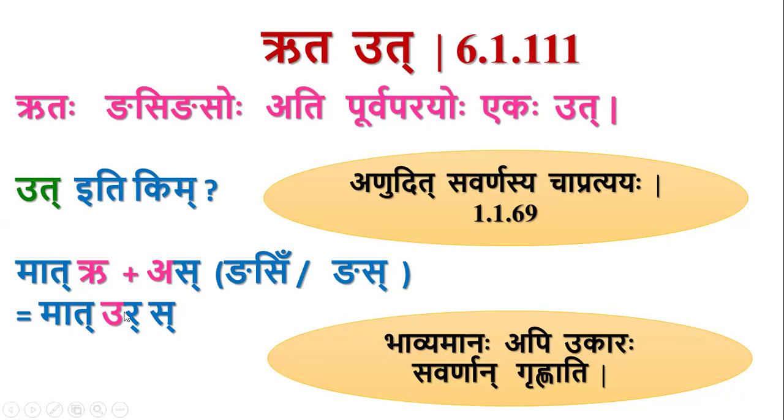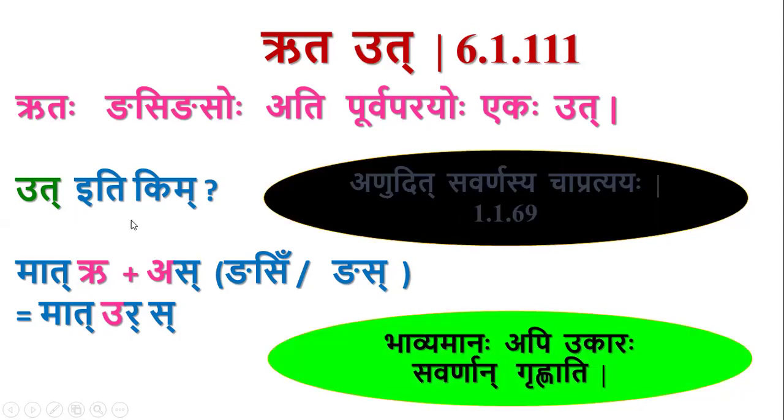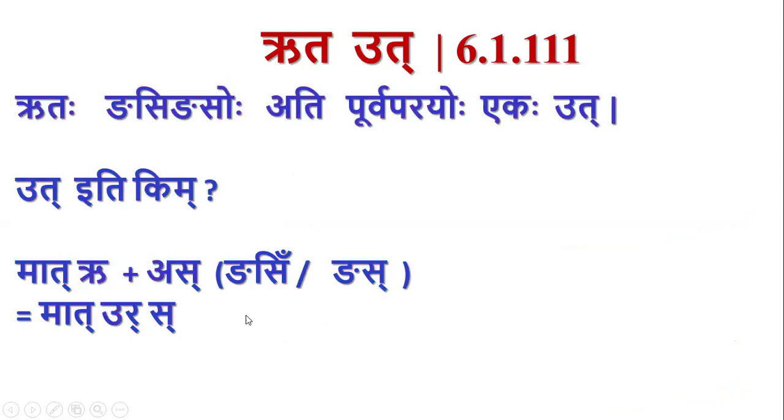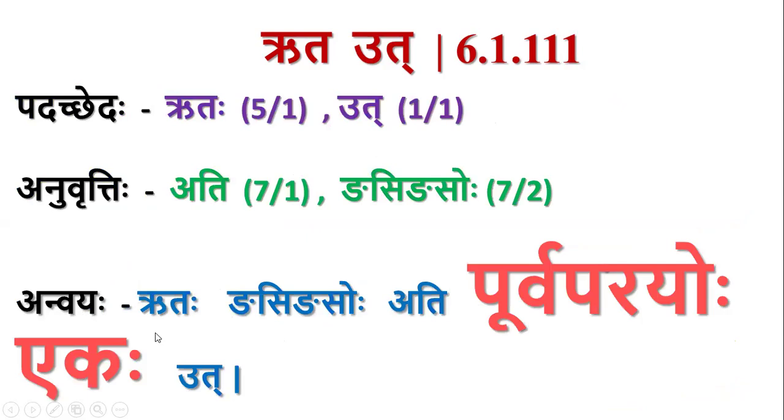But by this paribhasha, this ukara can represent all its savarnas, but we don't want the dirgha pluta versions of this ukara. We want only rasva u. So to restrict the adesha to rasva u, we have takara here in this sutra. So anudit savarnasya cha pratyayaha is not applicable in case of u as an adesha. So we have matuhu. So yeah, this is about rutavut.